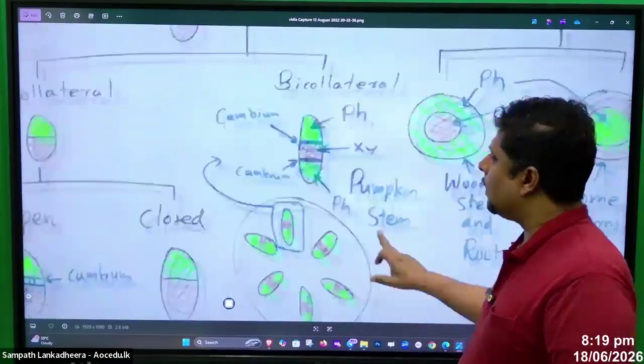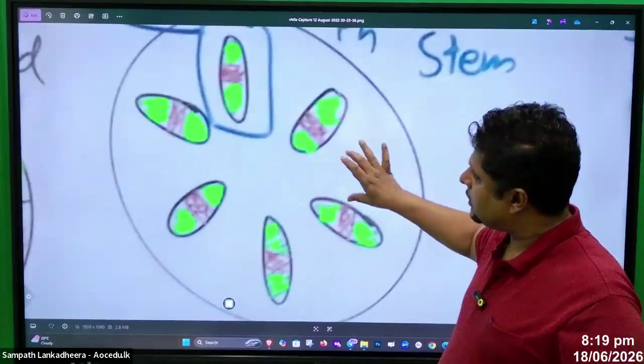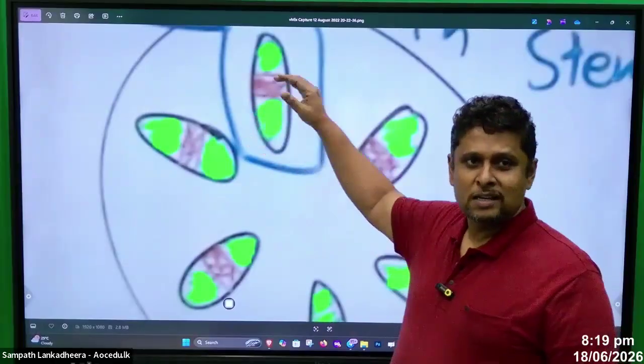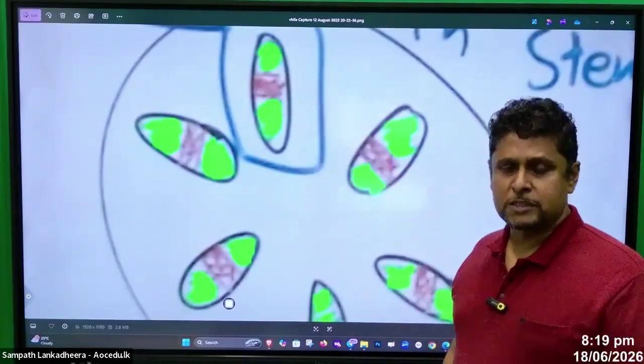And then, people, bicollateral, this is like in the pumpkin stem. In the pumpkin stem we can see a special feature. What is the special feature? The special feature is two phloems present, inside and outside.